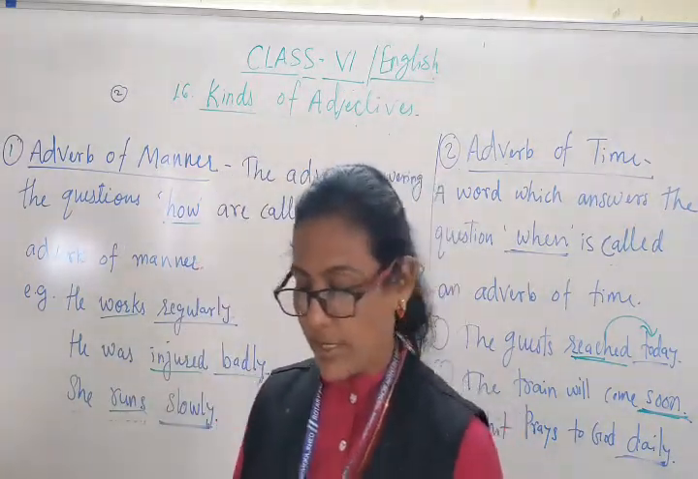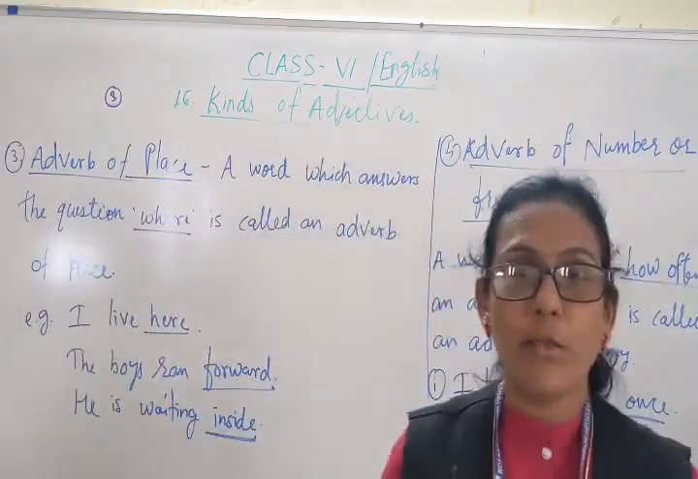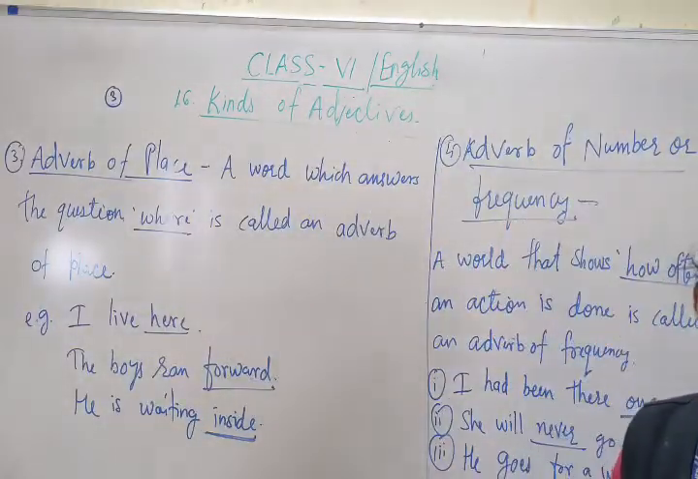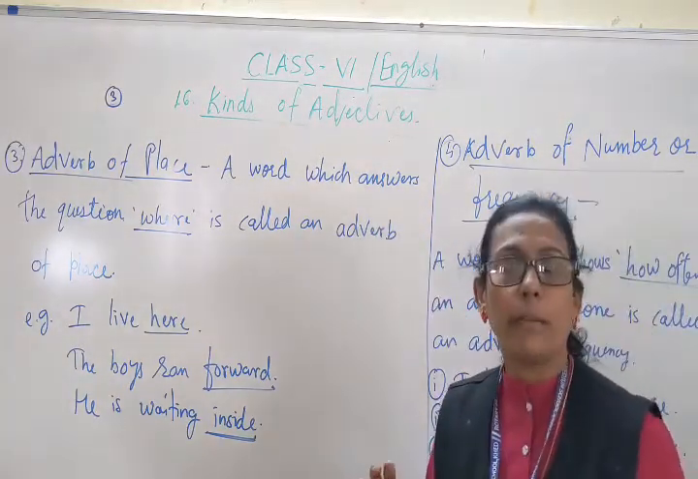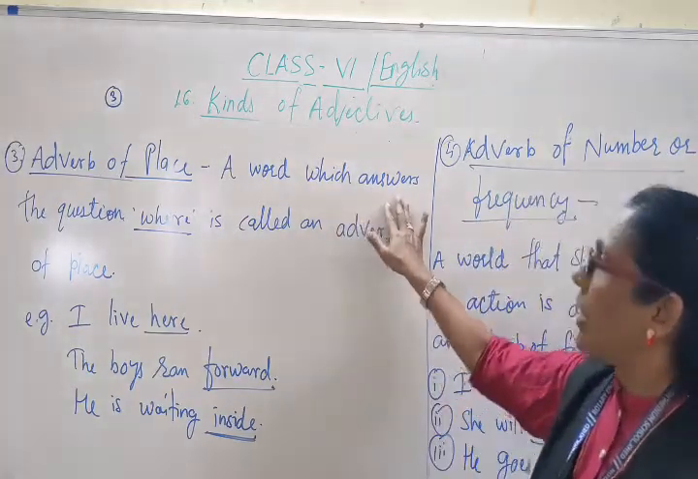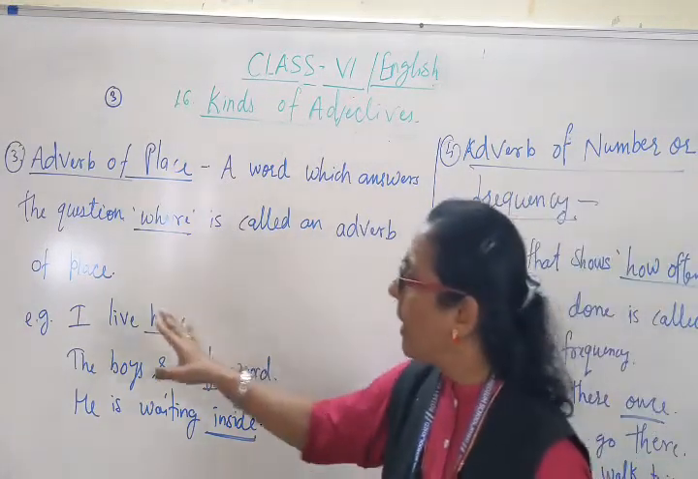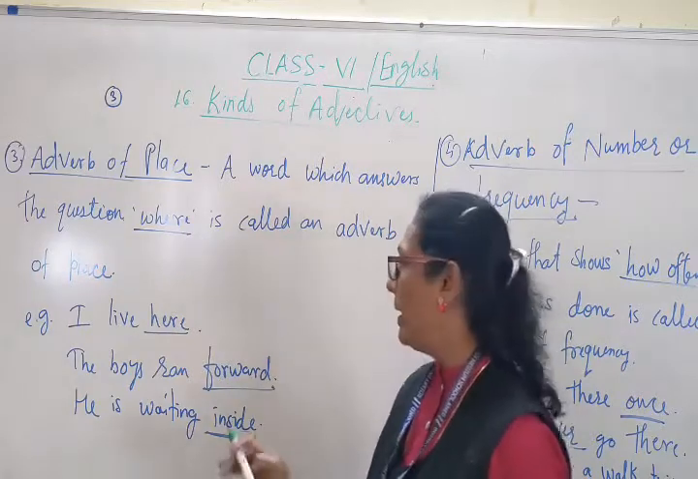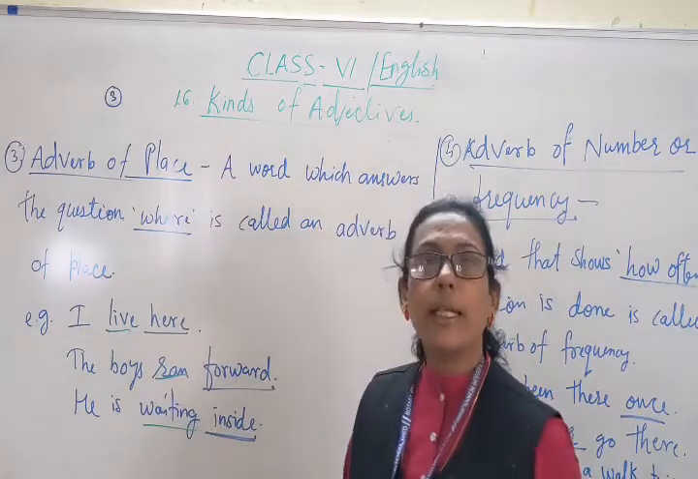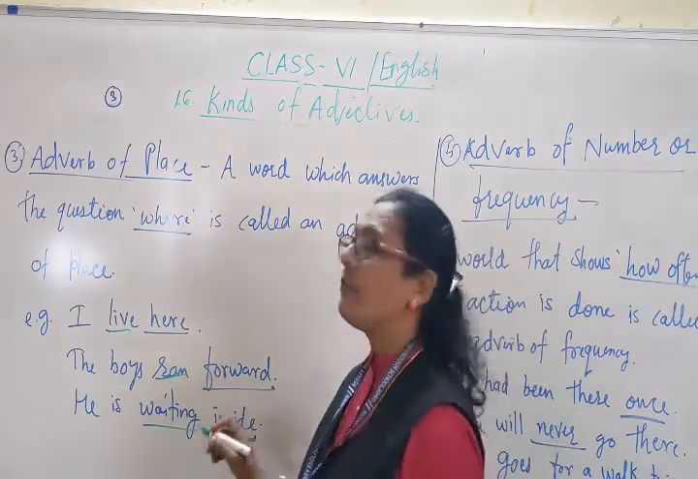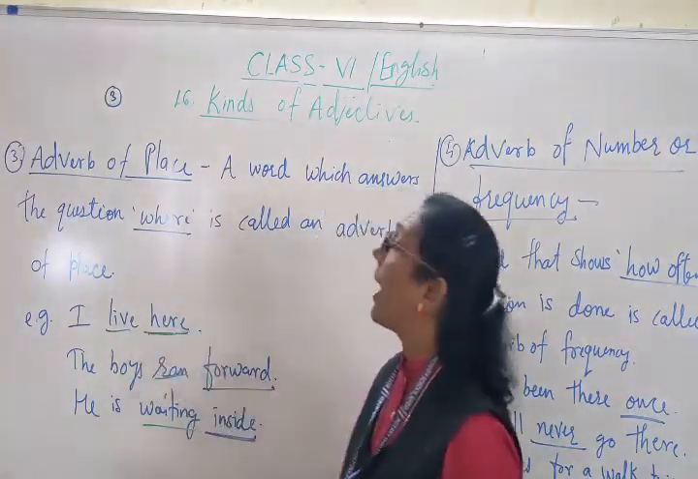Now we will see the adverb of place and the adverb of frequency. We'll see the third one. What is the third one? Adverb of place. A word which answers the question where is called an adverb of place. For example, I live here. Which is the verb? Live. Which is the verb in this sentence? Ran. Here the adverb tells something about the verb. I live here. Where do you live? I live here. Here is an adverb.